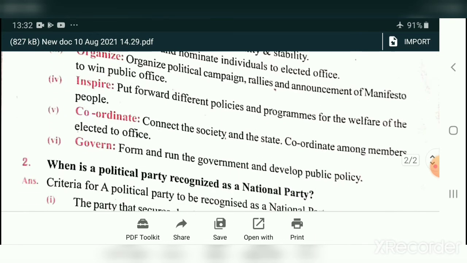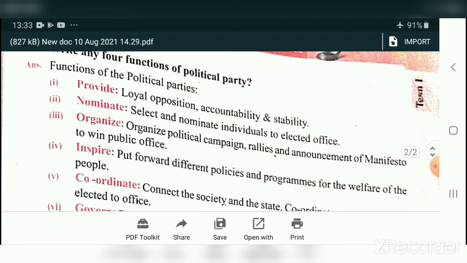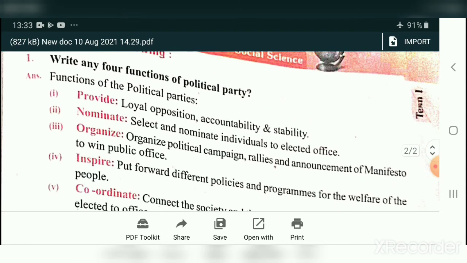And coordinate: they connect the society and the state, and coordinate among members elected to the office. And the last one, govern: form and run the government and develop public policy. These are the functions of a political party. The important keywords are provide, nominate, organize, inspire, coordinate and govern.